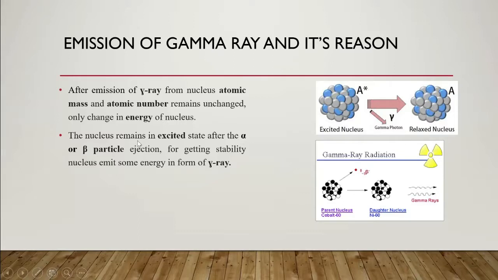So the nucleus remains in an excited state after the alpha or beta particle ejection. To gain stability, the nucleus emits energy in the form of gamma rays. Here is one example. The parent nucleus is cobalt-60. Cobalt-60 releases one beta particle and is converted to nickel-60. But it is in an excited state after releasing the beta particle, so it releases some gamma energy to gain stability. This is the reason for the release of gamma rays.